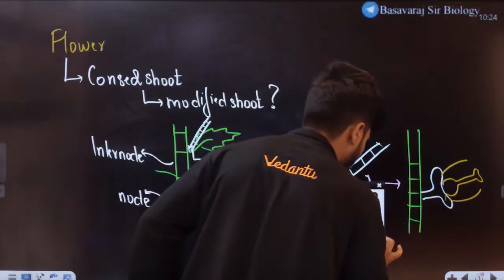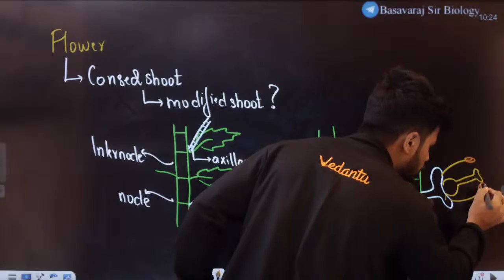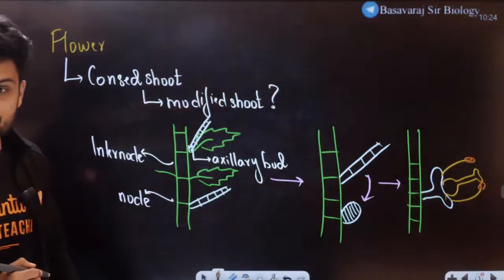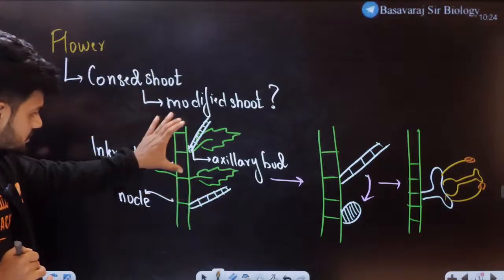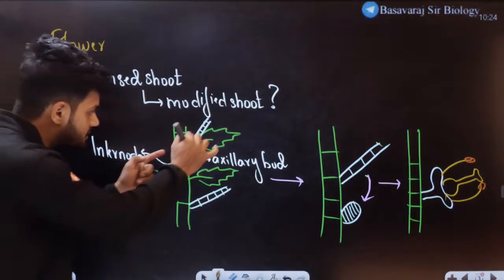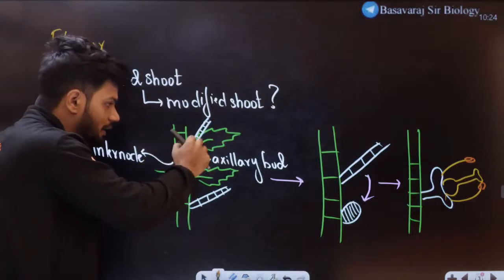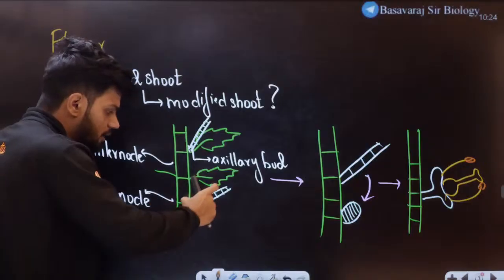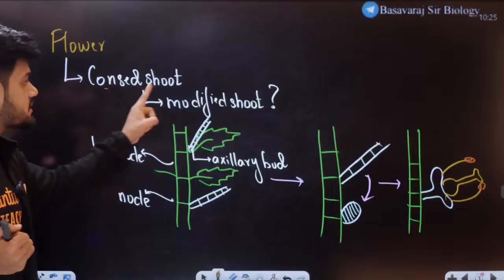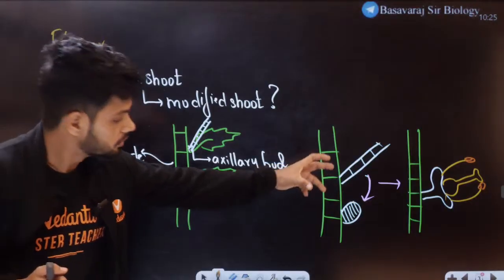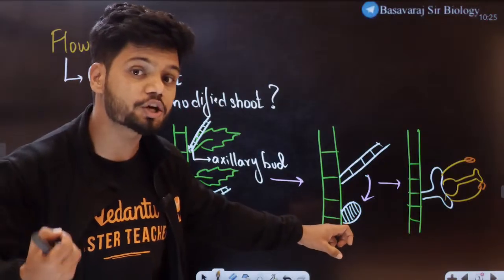We have something called flower primordia. The shoot gets completely condensed here. And can you see, this is a stem. It has a leaf and an axillary bud. The axillary bud develops into a branch or a flower generally. This is a branch here. If this entire branch is getting condensed, it is a shoot, and the condensed shoot is undergoing modification.